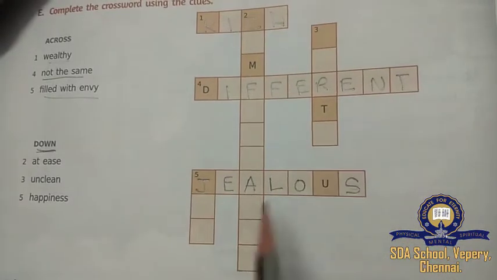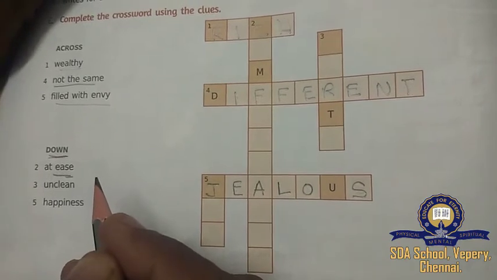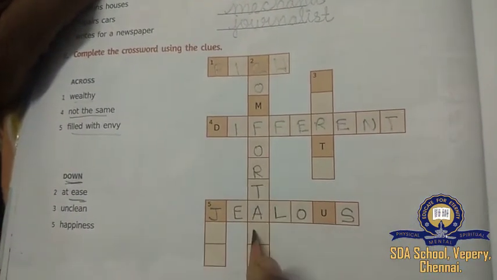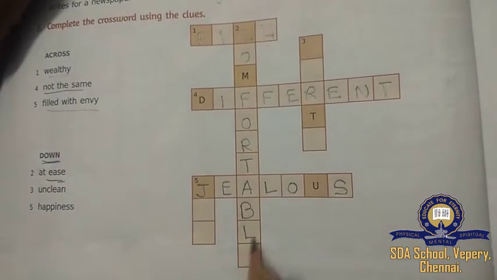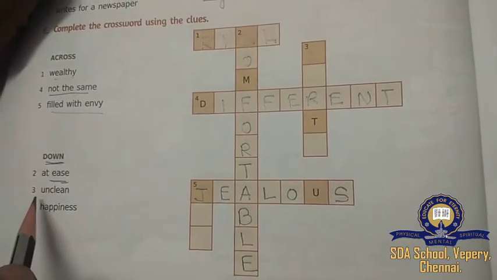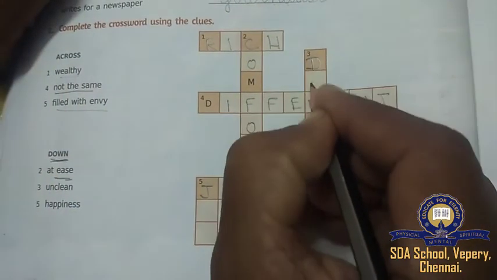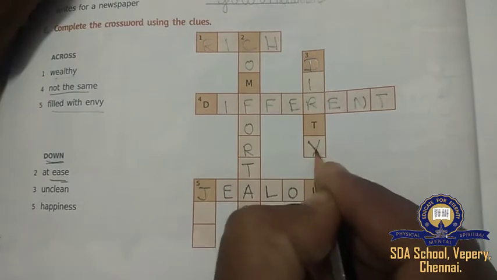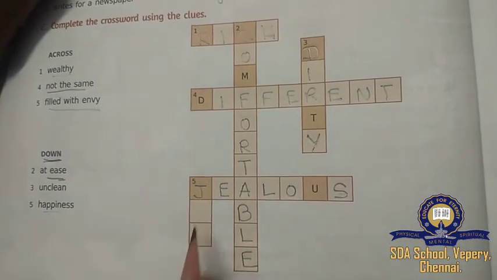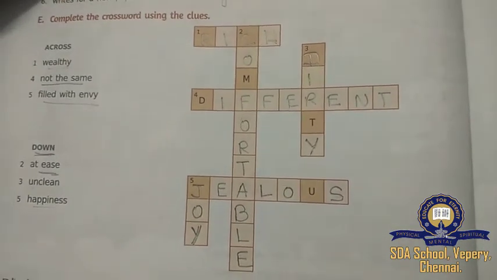Downwards means, see, this one is called downwards. Okay children, so at ease. At ease means what? Comfortable. C-O-M-F-O-R-T-A-B-L-E, comfortable. Unclean. Unclean means what, children? Dirty. Unclean means dirty. D-I-R-T-Y, dirty. And happiness. Happiness means what? Joy. Understood children? It's same.